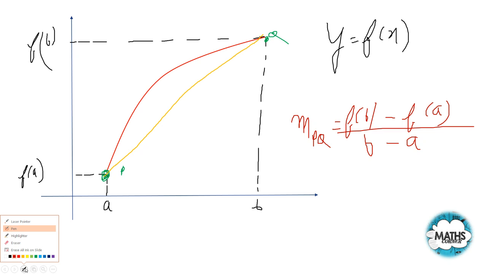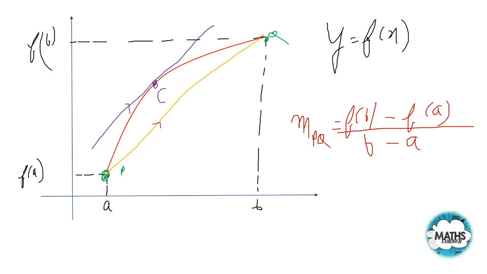Now let us not take an arbitrary point. Let us take a specific point, let's say C. If the tangent to the curve at C is parallel to the line PQ, then what will be the slope at C?